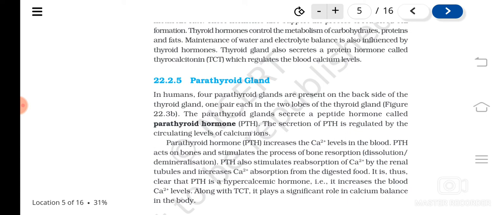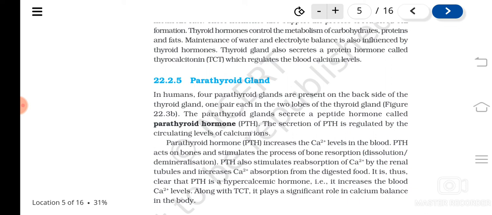Parathyroid hormone helps in bone resorption, or dissolution, or demineralization, meaning they bring calcium ions from the bones to the blood. Also they help in the reabsorption of calcium by the renal tubule, that is, in the nephrons, and increase the calcium absorption from the digested food.